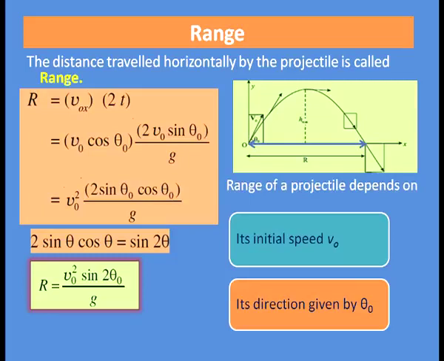Here you can see that the range of a projectile depends upon its initial velocity v 0 and its direction, that is given by theta 0. So, these are the two factors upon which the range of a projectile depends. Now, you can determine the angle at which a disc or a hammer or a javelin should be thrown so that it covers maximum distance horizontally. Alternatively, we can find out the angle for which the range will be maximum. So, how to find out the angle for maximum range?